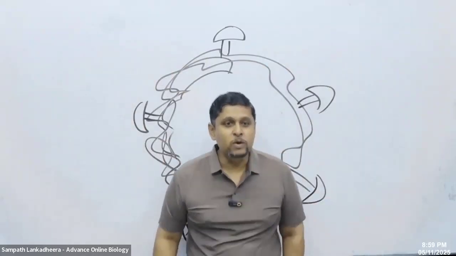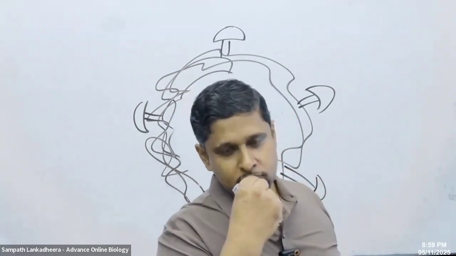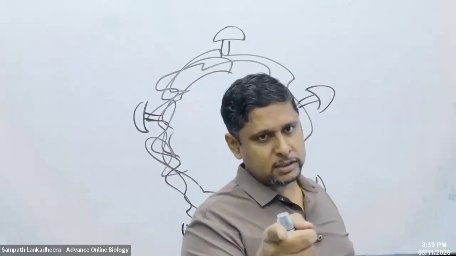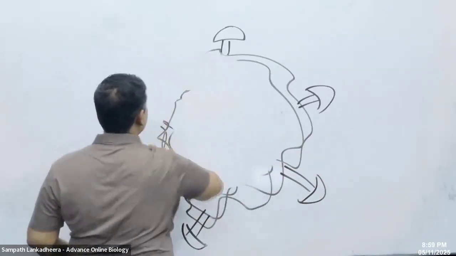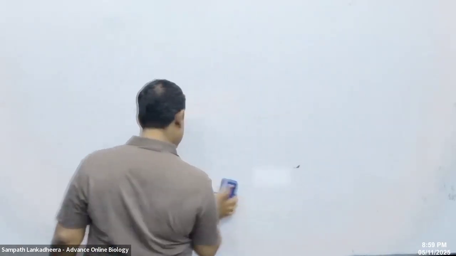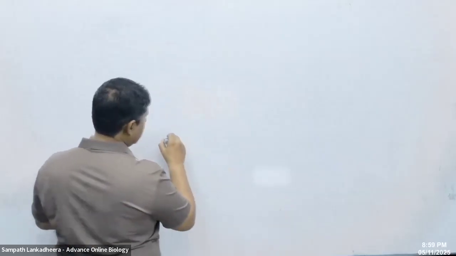One of you said Mucor, and Rhizopus. That's correct. So if you look at the life cycle of Zygomycota, look at this.